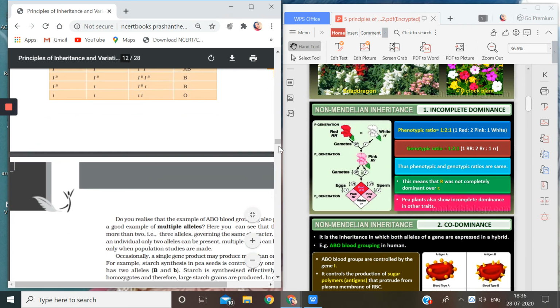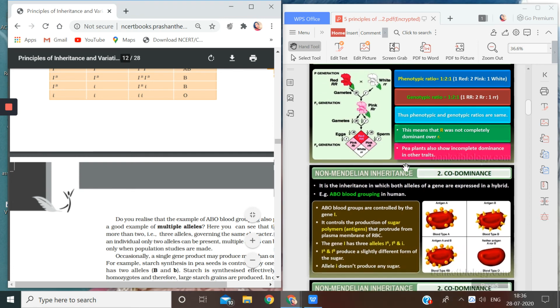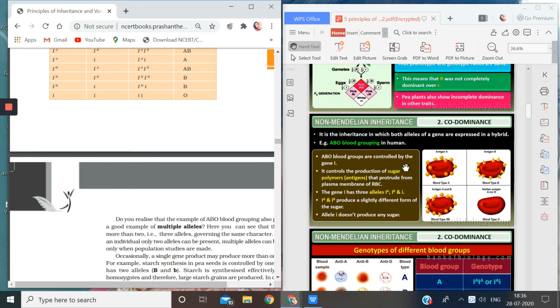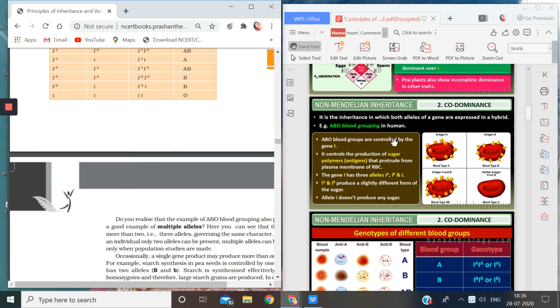Okay, children, I hope I am clear. I'll show you here, just pay attention. If I could zoom out, to zoom in. How to zoom in? I'm also learning. Okay, I think this is quite easily visible.